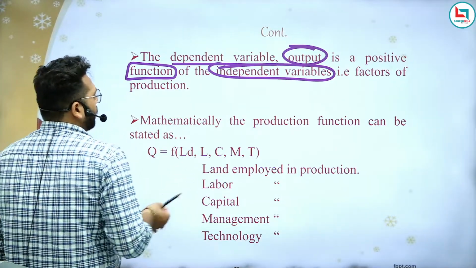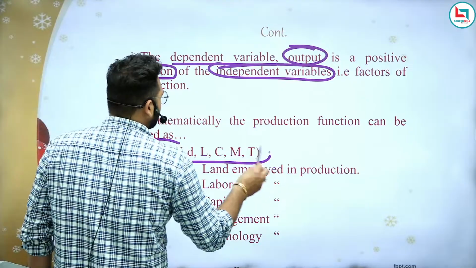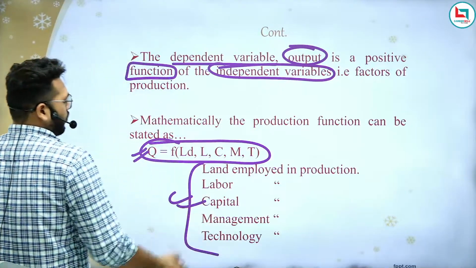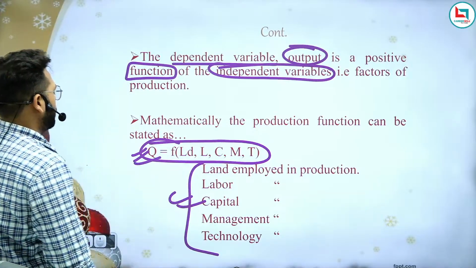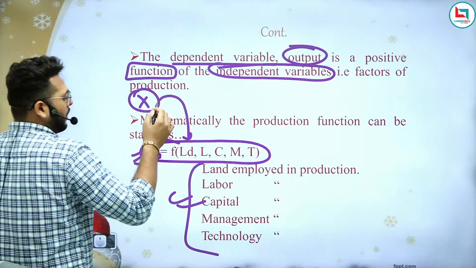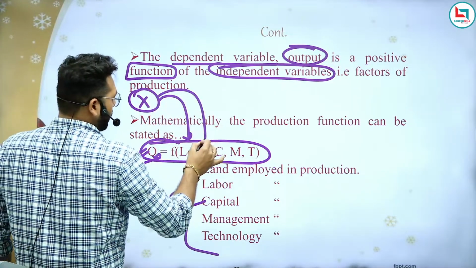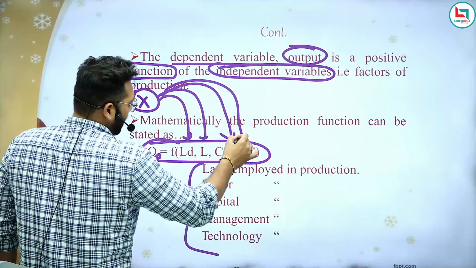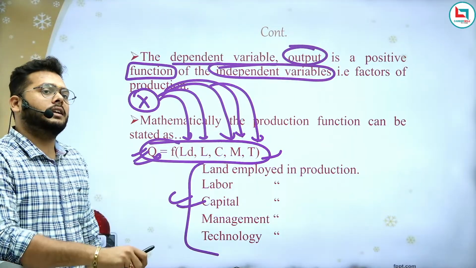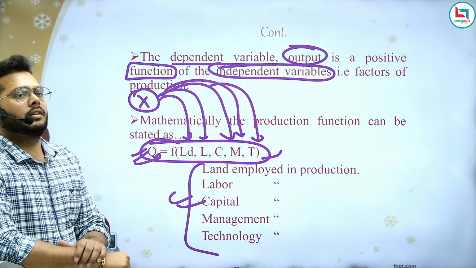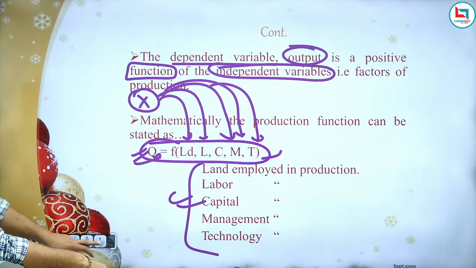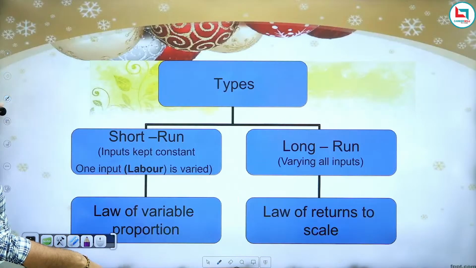Now mathematically you can say this is the production function that I just told you. If you are producing any good x, then you have to have some amount of land, some amount of labor, some amount of capital, some amount of management, and some amount of technology, only then you can produce any quantity. That is the thing you need to understand. Am I clear? So these are called inputs.